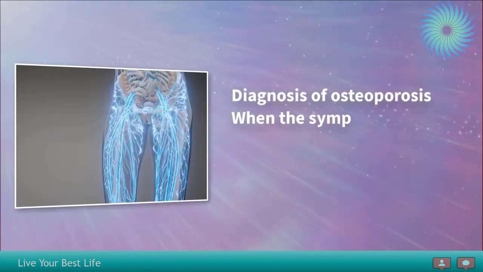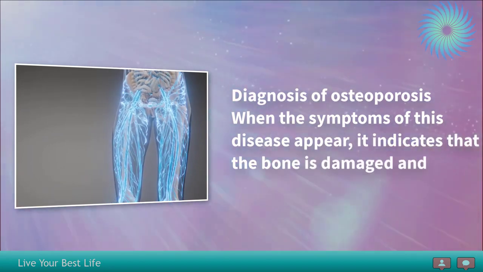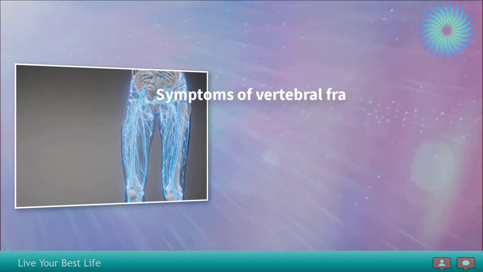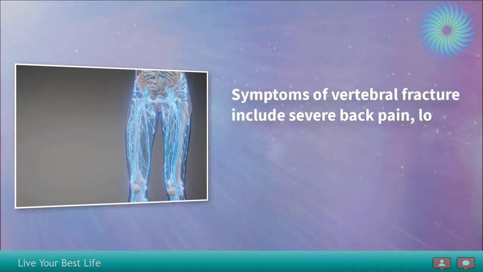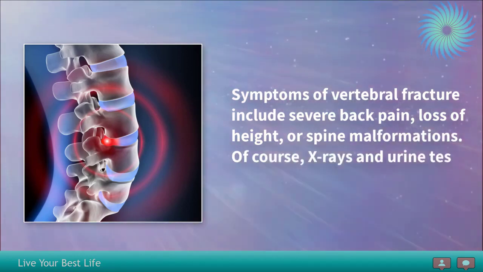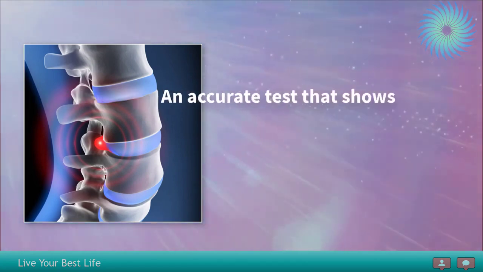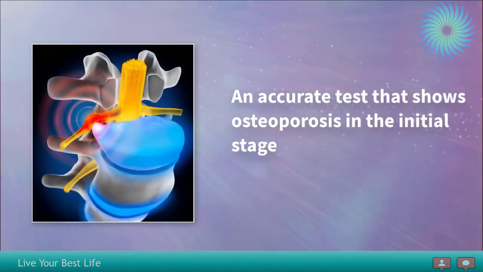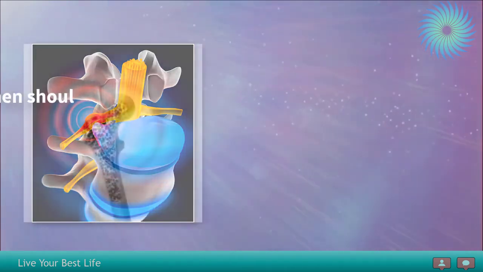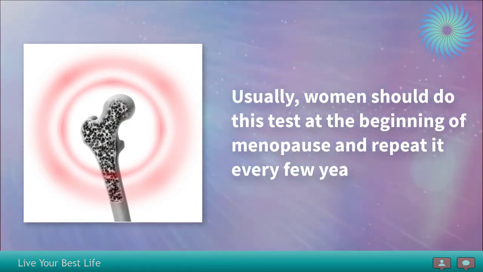Diagnosis of osteoporosis. When the symptoms of this disease appear, it indicates that the bone is damaged and the disease may be fully advanced. Symptoms of vertebral fracture include severe back pain, loss of height, or spine malformations. Of course, X-rays and urine tests also show advanced osteoporosis. An accurate test that shows osteoporosis in the initial stage is bone densitometry. Usually, women should do this test at the beginning of menopause and repeat it every few years.